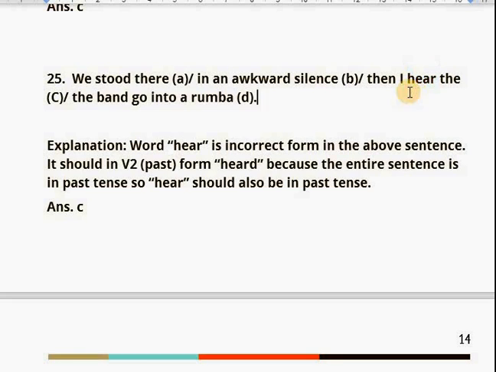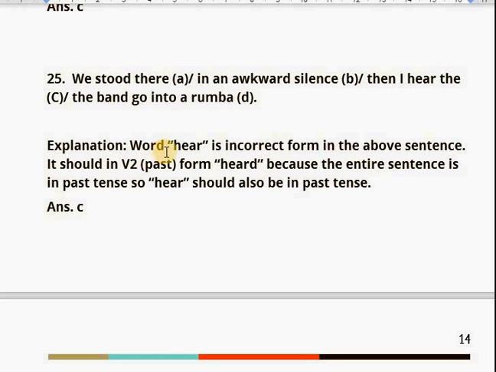When everything is being talked about a past event, your verb should also be in past tense. So in place of "hear", we use "heard", and your sentence will be reframed as: we stood there in an awkward silence. Then I heard the band go into a rumba.